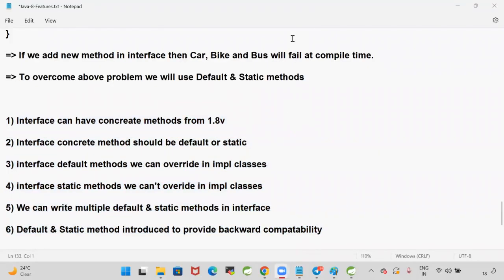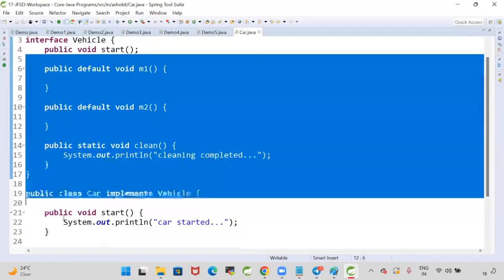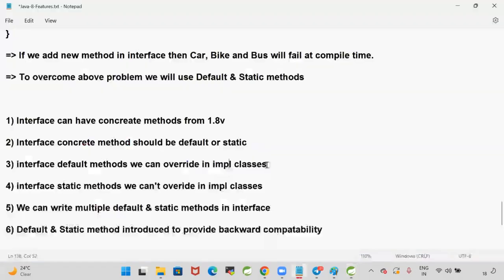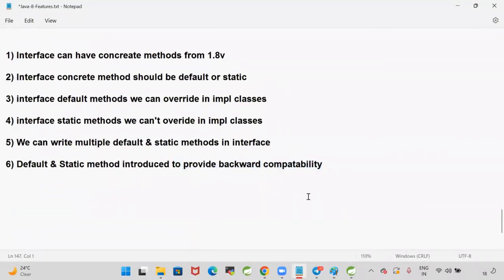So from 1.8, can we add concrete methods in the interface? Yes, we can add concrete methods in the interface by using default and static. Default methods we can override in the implementation class. Static methods we cannot override in the implementation class. You can write multiple default methods and multiple static methods in the interface. They are used to provide backward compatibility.